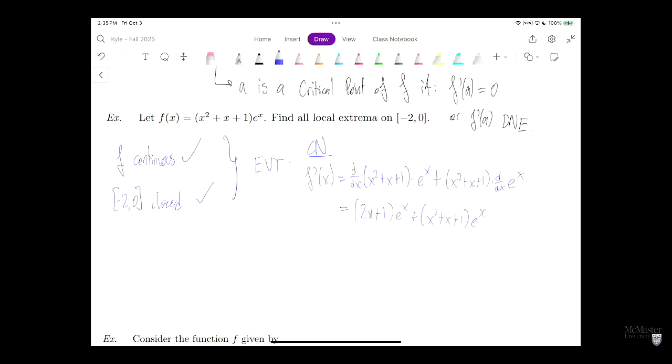And now that we've taken this derivative, let's see if we can find those critical numbers. In order to find the solutions where our function is equal to 0, we need to find the points where they're 0.